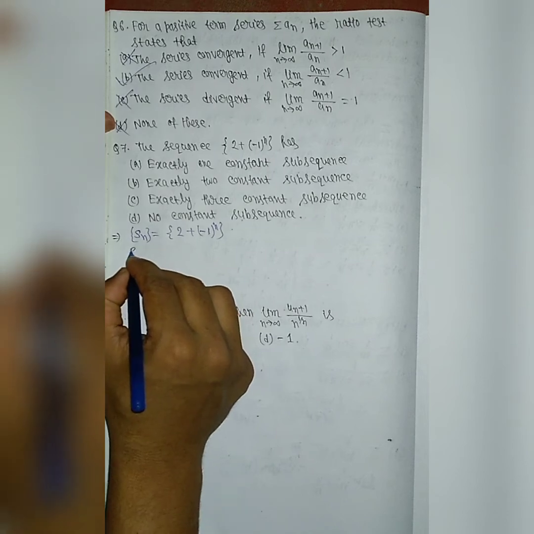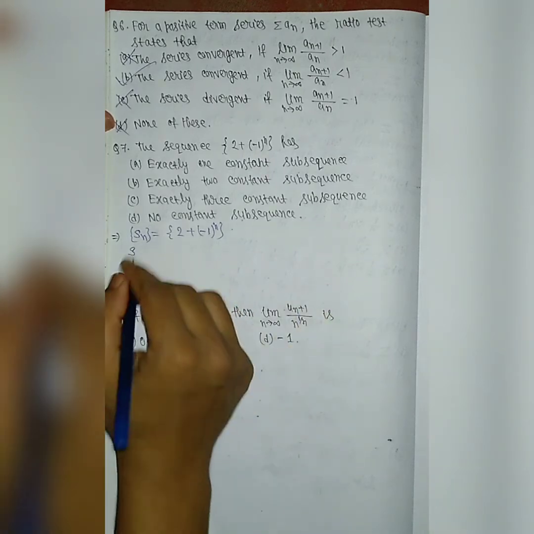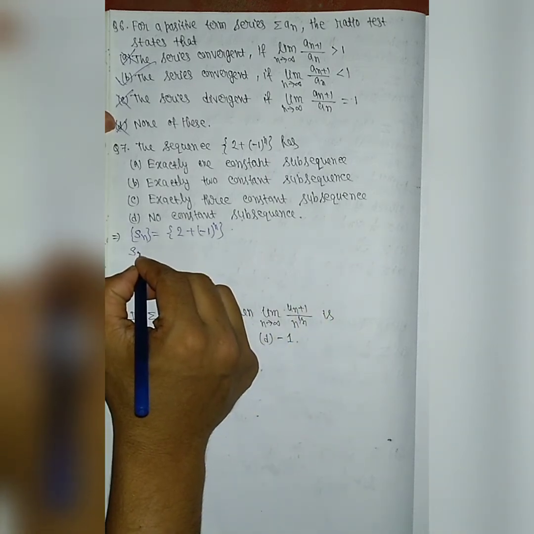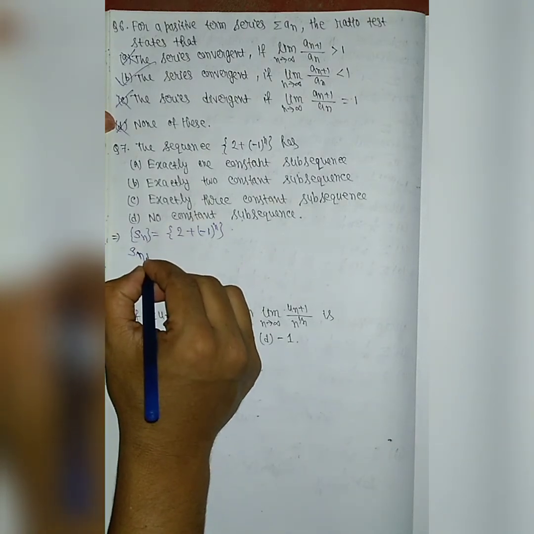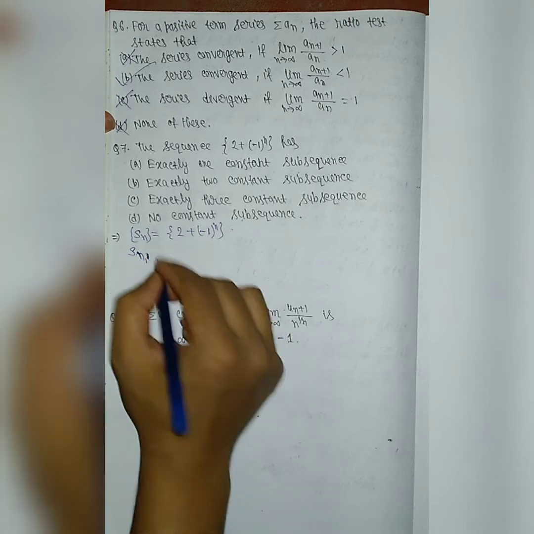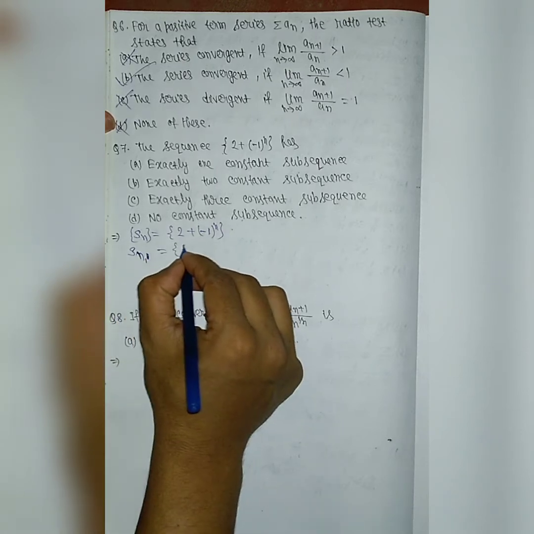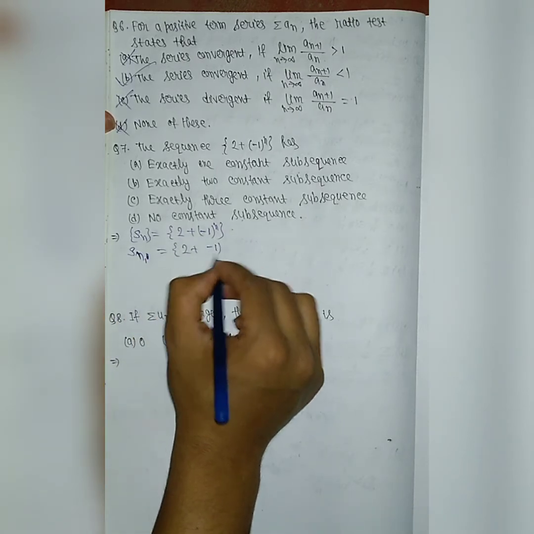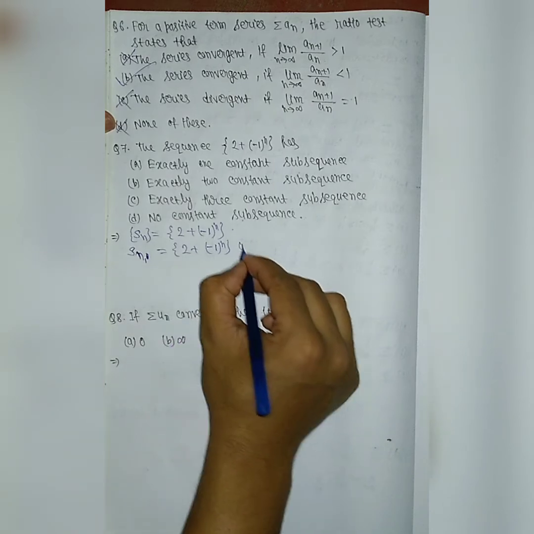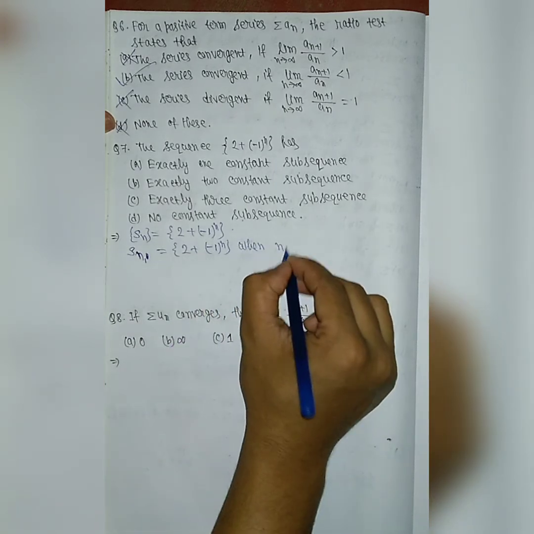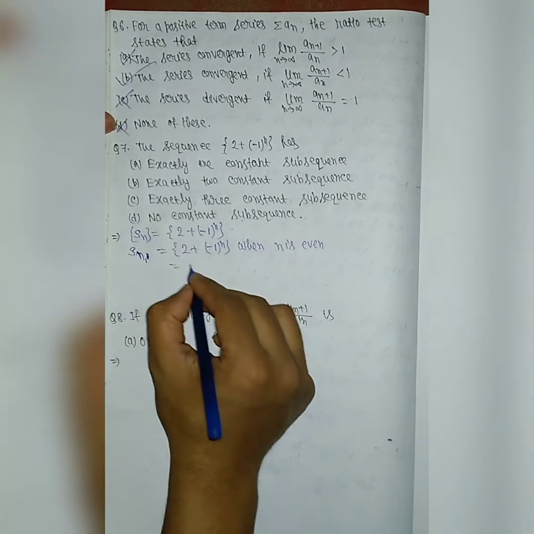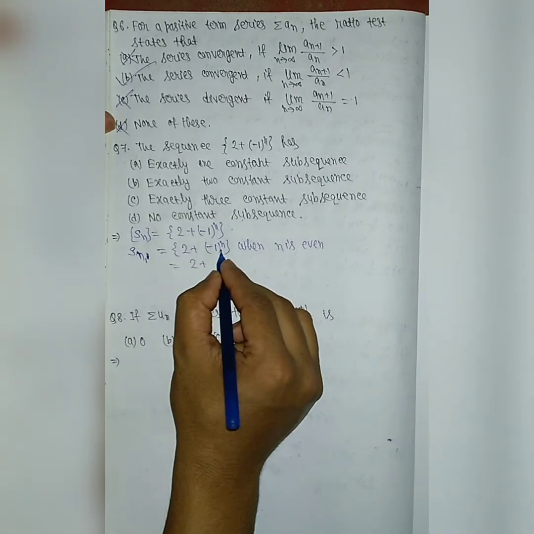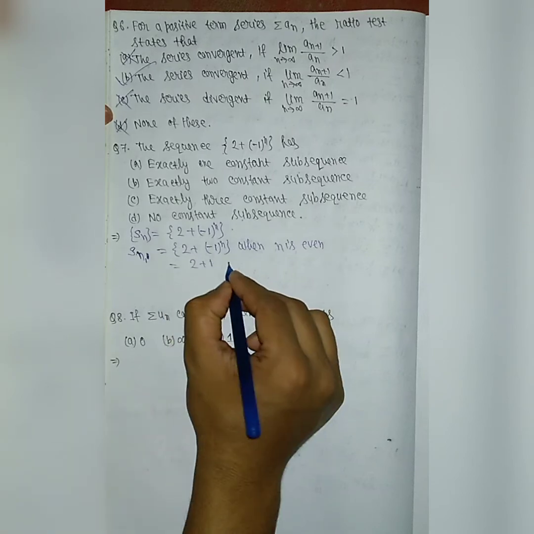So we get one subsequence for n even and one subsequence for n odd. The first subsequence Sn1 is 2 plus (minus 1) to the power n when n is even. Then (minus 1) to the power even number is 1, so it is equal to 3.